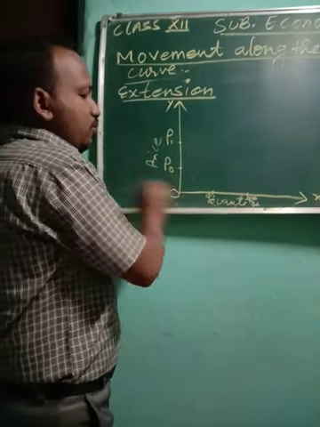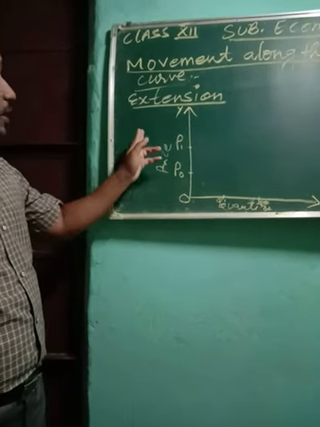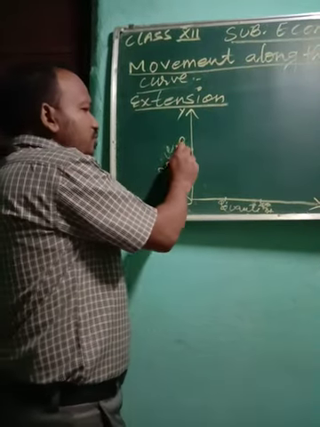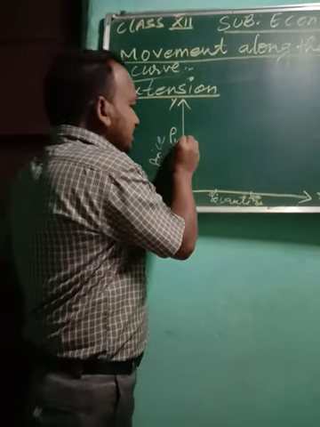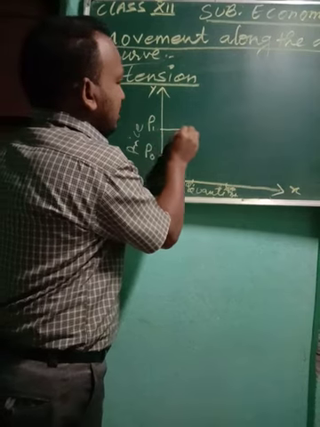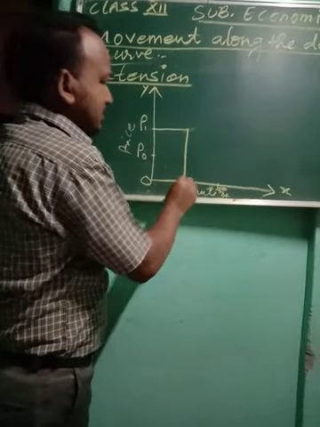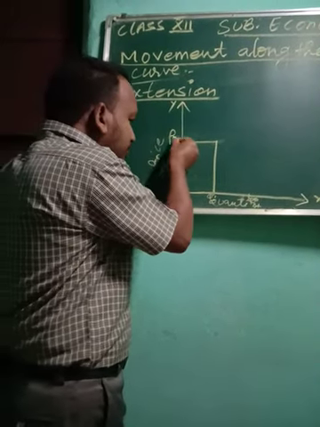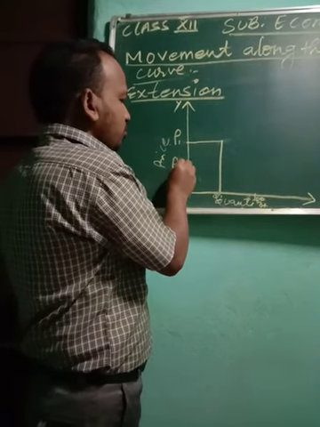P0, P1, Q1, Q0. Now look, here we are going to show the extension. For showing the extension, first we have to start with the increase in price. You see here, P1 is the increased price, the price is more. So when price is more, naturally consumers tend to buy less, that means demand will be less. Now suddenly if the price falls from P1 to P0,